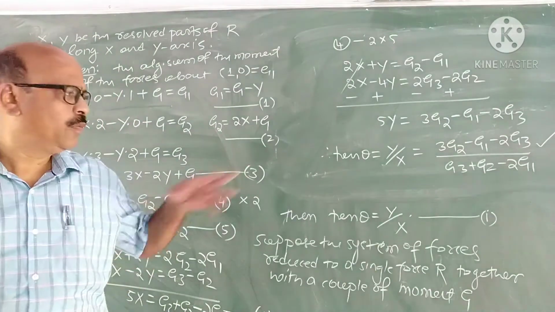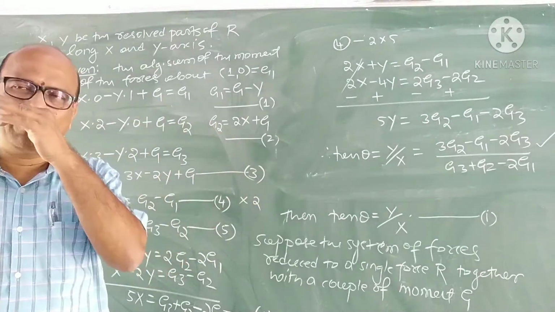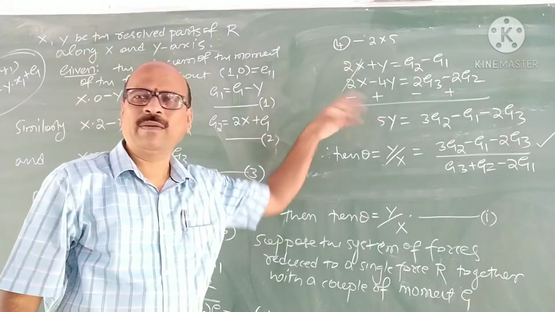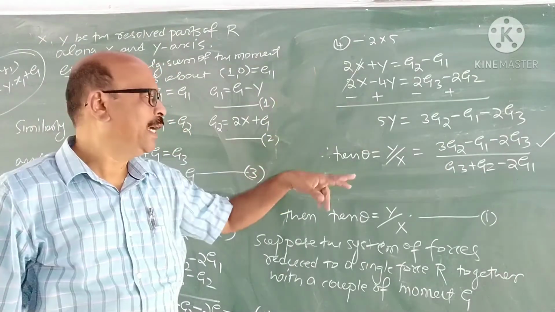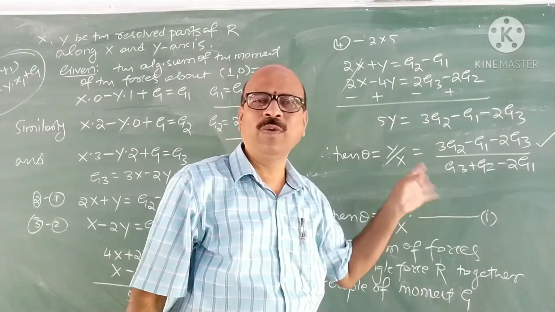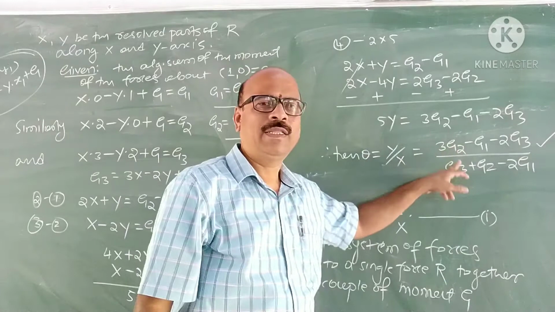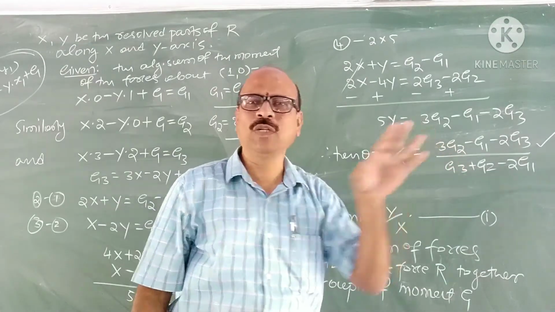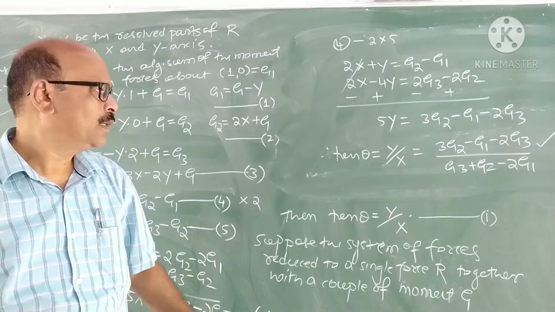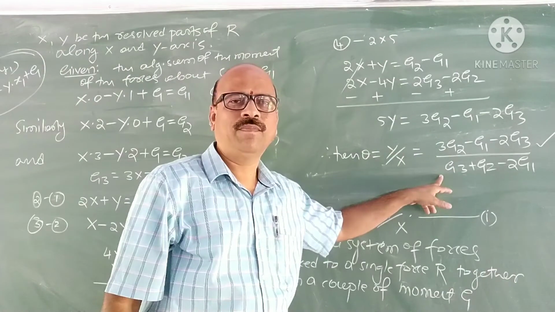Now tell me, how many have you followed this solution? All have followed now? Sometimes the problem will be asked like this. If this is given, go through the problem, prove that tan theta is given by this. Then the problem would be easier, isn't it? Because you will get an idea what you have to eliminate. Or you can directly find out x and y and substitute here.